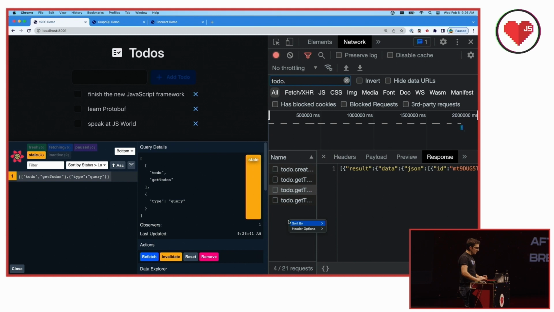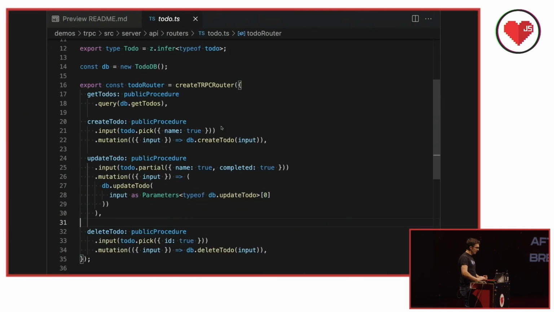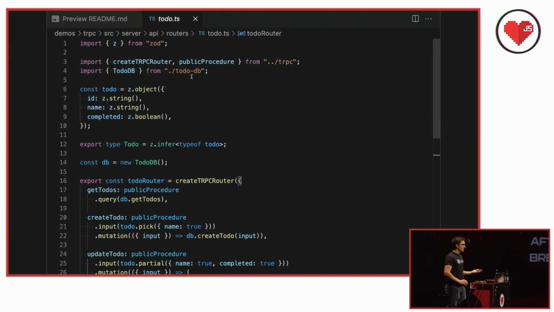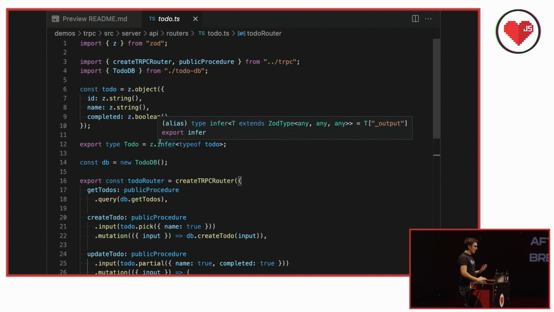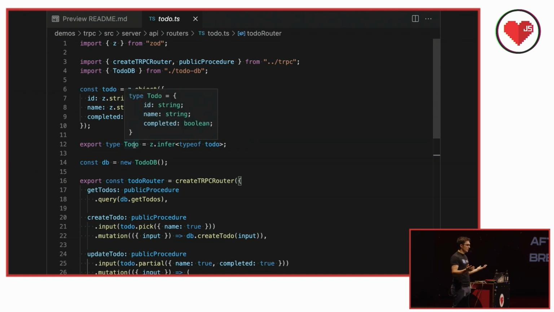So let's go over and look at the code. Which way is the code? There we go. So this is the code. This is the backend. tRPC uses Zod. So we define all those types with Zod. We can use z.infer to grab a TypeScript type, which is pretty much exactly what we would write if we were writing it by hand.